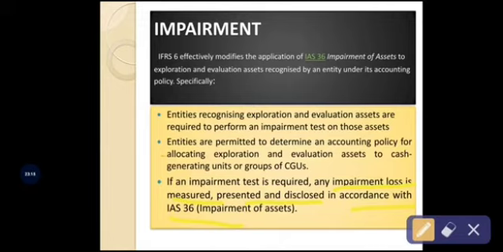So in order to test the impairment of the particular asset, those assets must be tested and the impairment loss analyzed according to International Accounting Standard 36, because this International Accounting Standard 36 is related to impairment